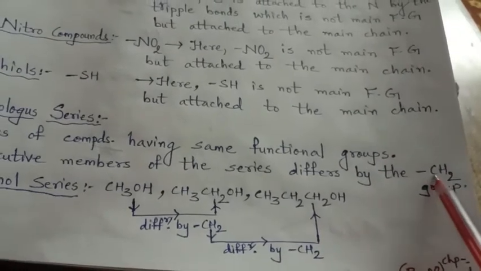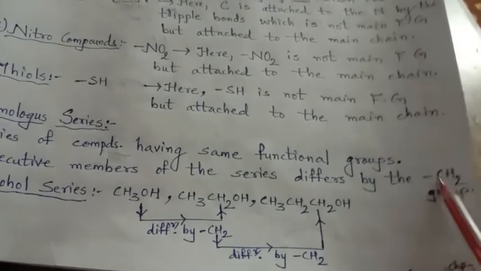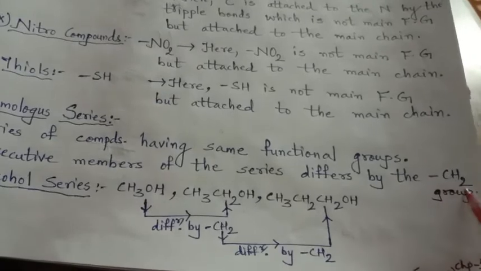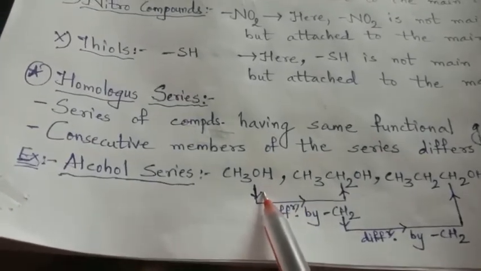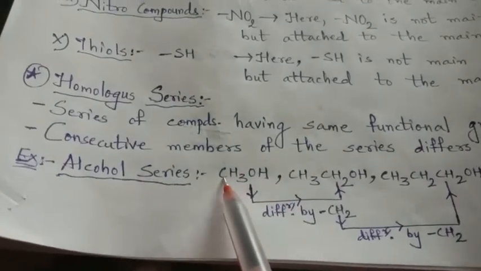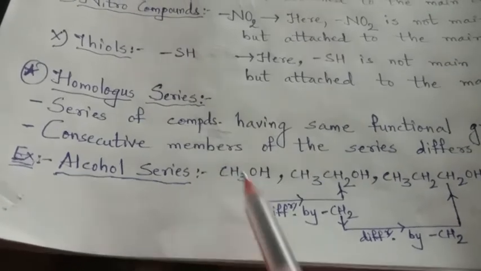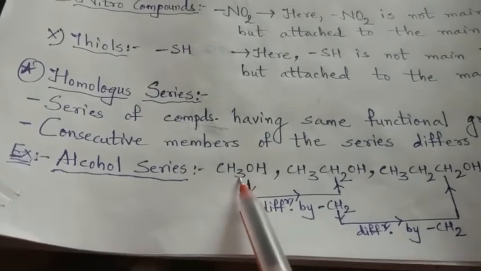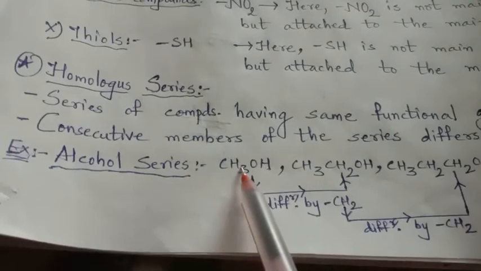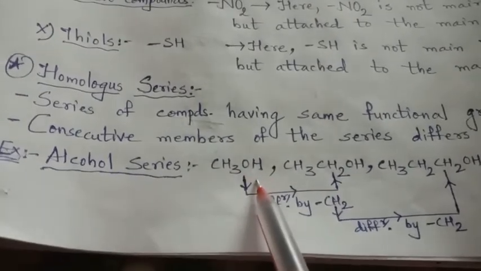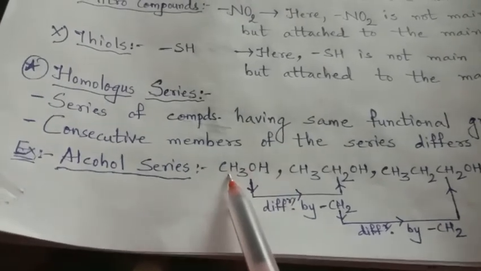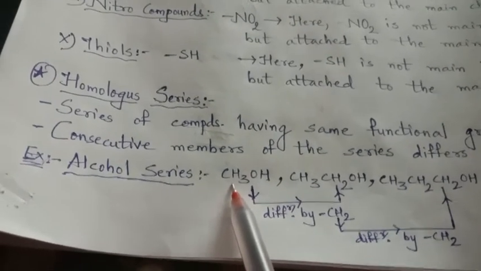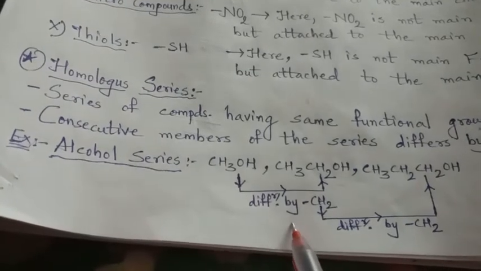So with an increase of one carbon, two hydrogens increase. Here I have taken the example of the alcohol series. Let us see the first alcohol, with 1 carbon, methane. But here instead of 4 hydrogens, 1 hydrogen is replaced by the hydroxyl group, that is the alcohol group. So it is methyl alcohol, C1. Now you see the difference by a CH2 group.